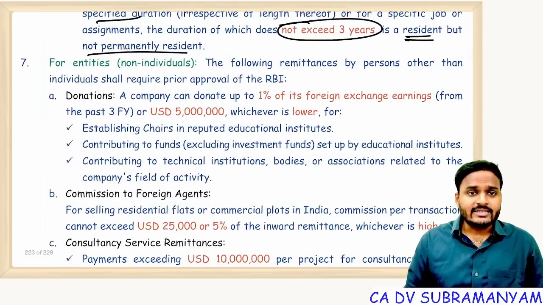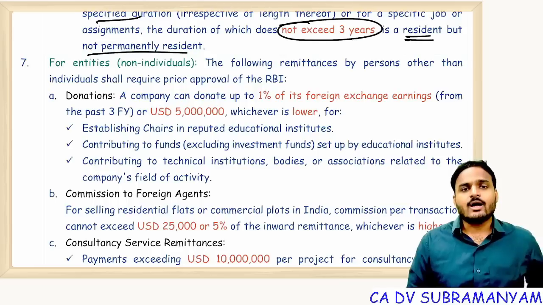Next one. For entities, that is non-individuals, the following remittances by persons other than individuals shall require prior approval of RBI.